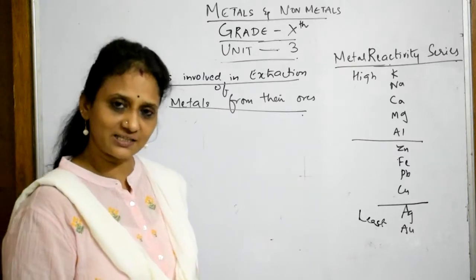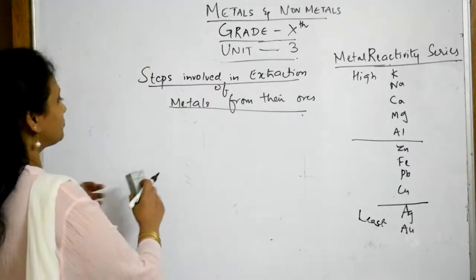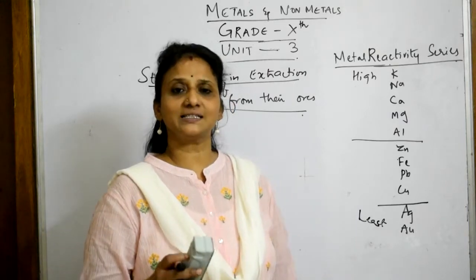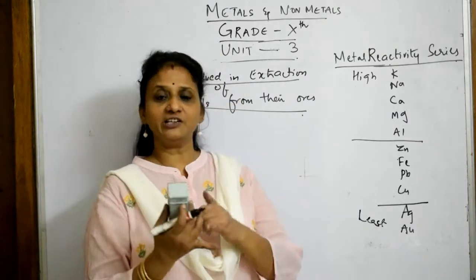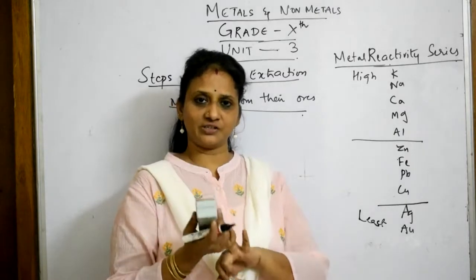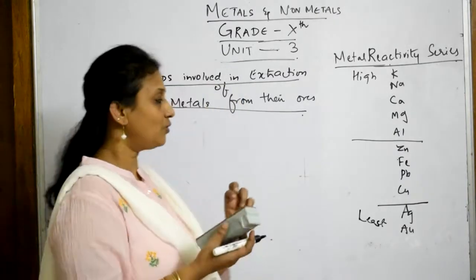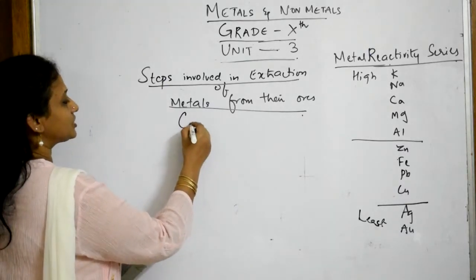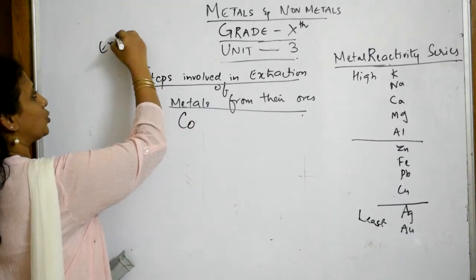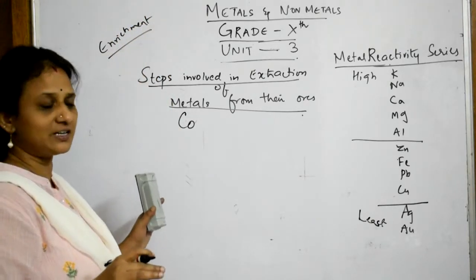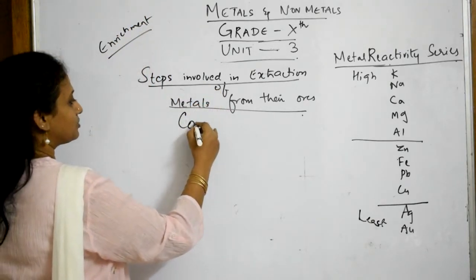Why I made it, let us understand. First thing, whenever a metal is there, there are a series of steps. Enrichment is there. After that, concentration is there. After that, purification or refining is there. Enrichment I will explain later. First, we will understand concentration after enrichment.